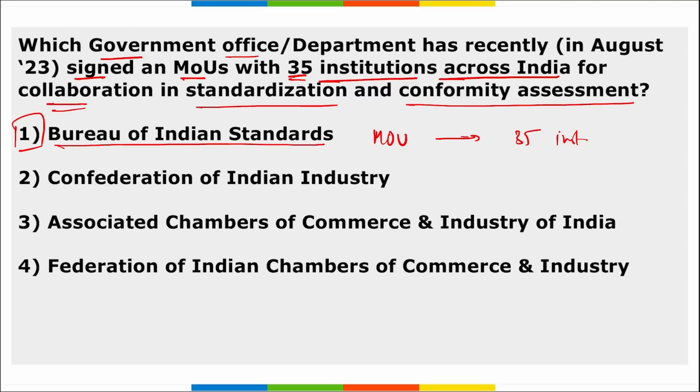The institutions included various NITs, government and private engineering colleges from different states, and this MOU will basically enhance the standard formulation activities in those institutions. So it was 35 institutions across India, along with BIS, that signed this MOU for standardization and conformity assessment, right?